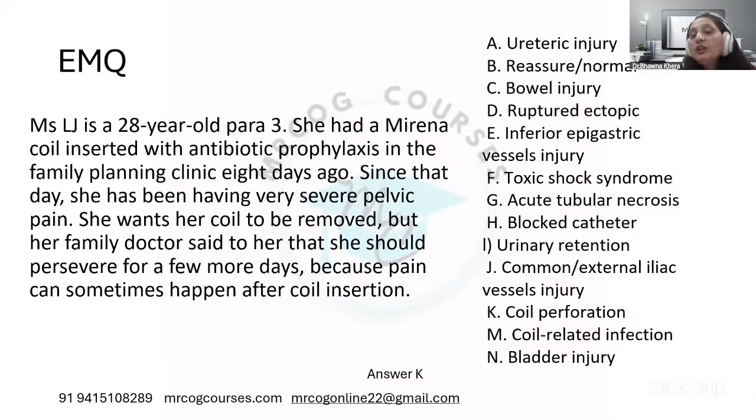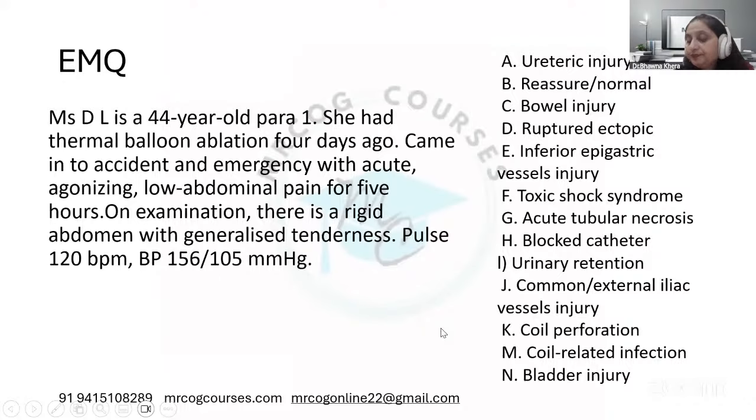So what things can be there with the coil? One answer can be reassure, but reassure is ruled out. Bowel injury or other organ injury can only occur after the uterine perforation. Toxic shock syndrome is another, but there is no fever mentioned here. So therefore, K is the correct answer.